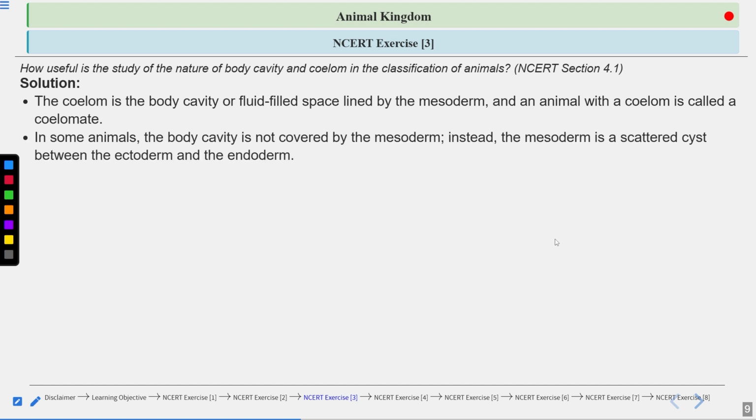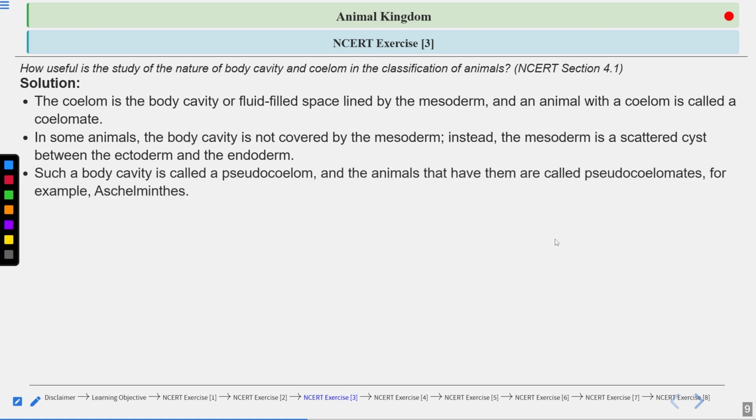In some animals the body cavity is not covered by the mesoderm. That means the outer lining is not made up of the mesoderm layer. Instead, the mesoderm is scattered as cysts between the ectoderm and the endoderm, present in small pouches. Such a body cavity is called a pseudocoelom. Pseudo means false coelom.